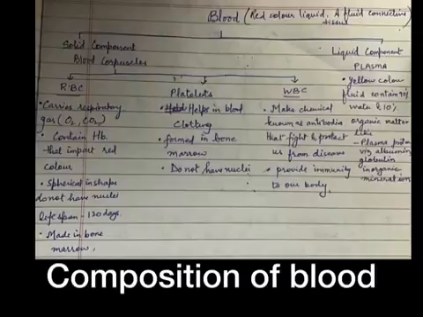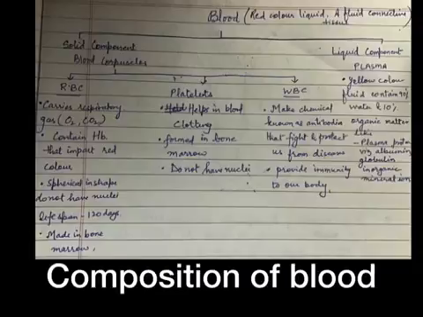Blood is a red colored liquid which circulates in our body. Blood is red because it contains red pigment called hemoglobin in its red cells. Blood is a connective tissue. Blood consists of four things: plasma, RBCs, WBCs, and platelets. Now, let's learn about the plasma first.